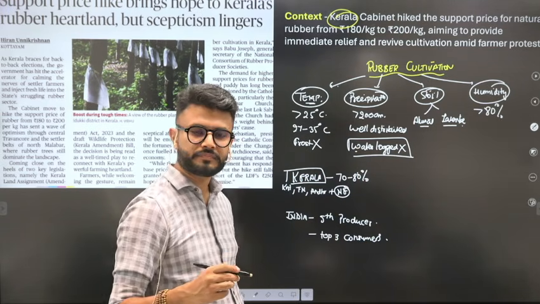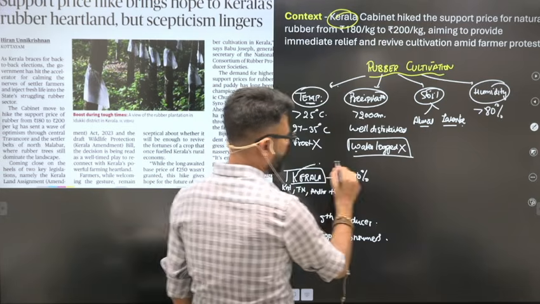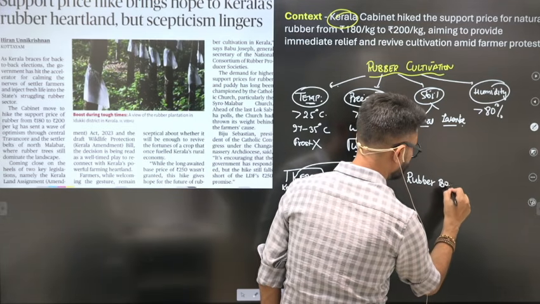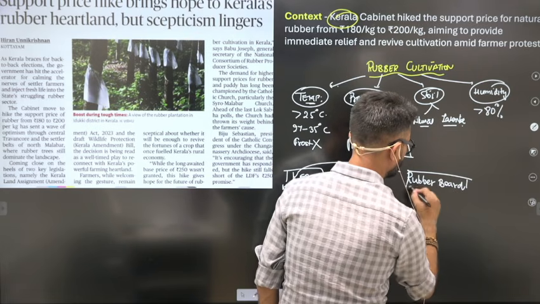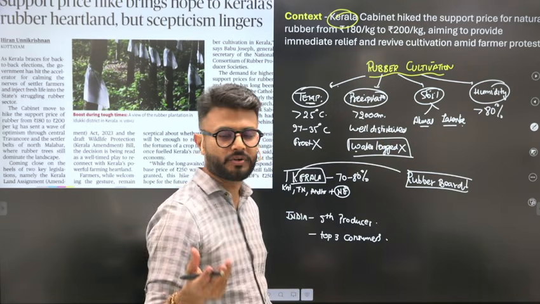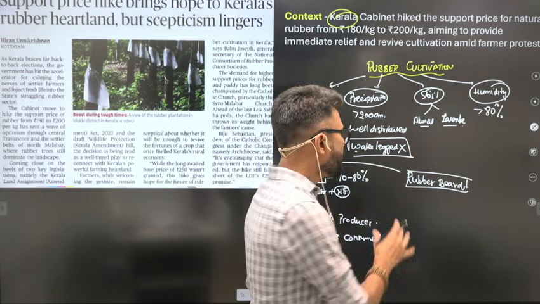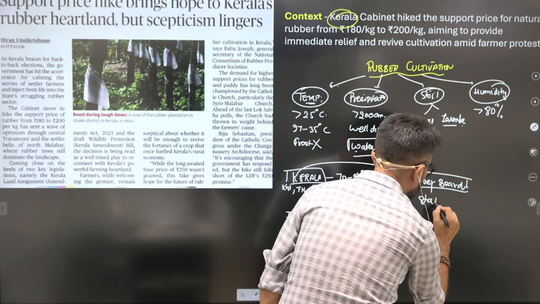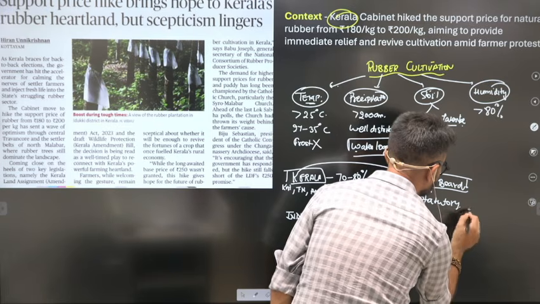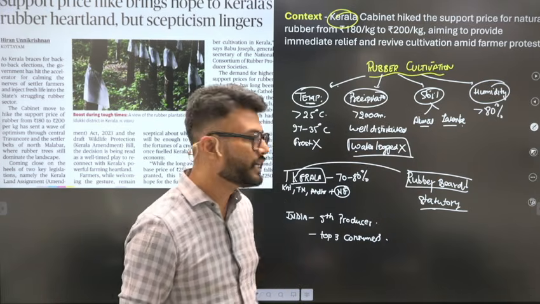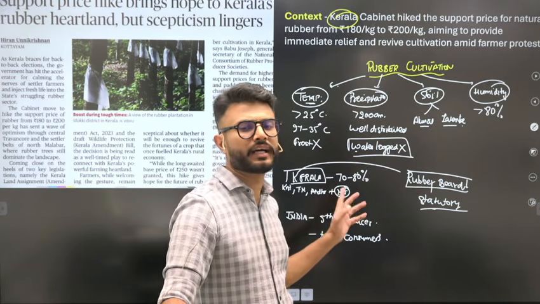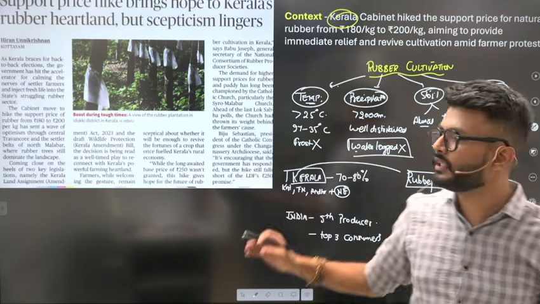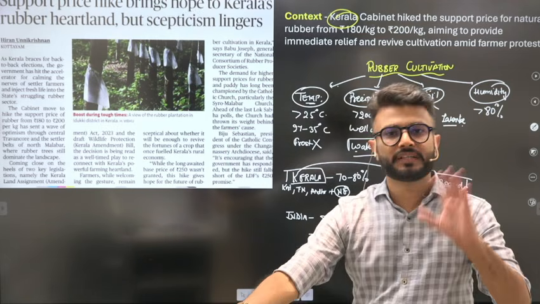Right? In Kerala, you also have a Rubber Board. This is an organization situated in Kerala. The Rubber Board basically takes care of the trading and branding of rubber. And this is an important fact: it is a statutory organization made under the Rubber Act 1947. It has its headquarters in Kerala, I guess Kottayam. Okay, so these are the important key facts related to rubber cultivation.